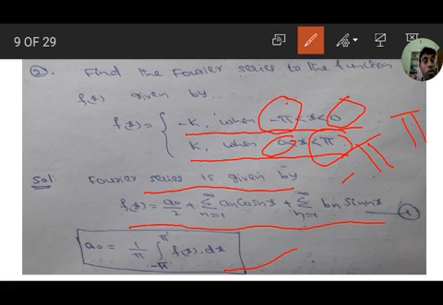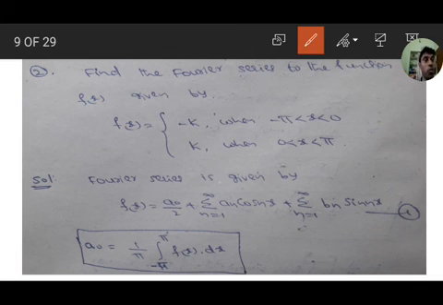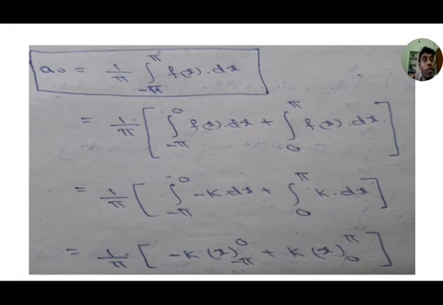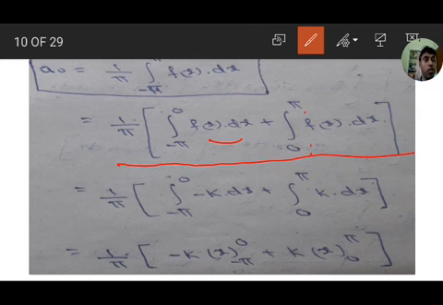But we have to divide this integration: minus pi to 0 one integration, 0 to pi another integration. Minus pi to pi is divided into two integrations, that is 1 by pi integration minus pi to 0 f of x dx plus 0 to pi f of x dx.